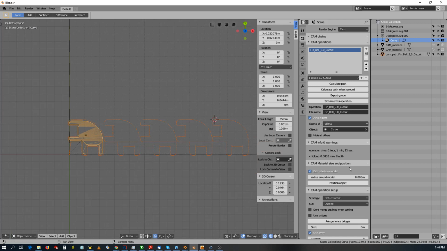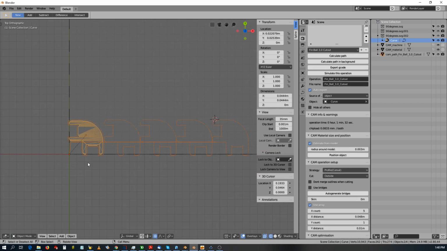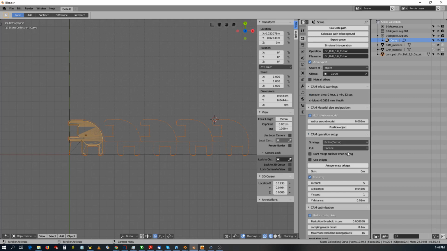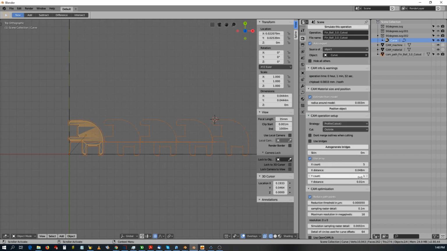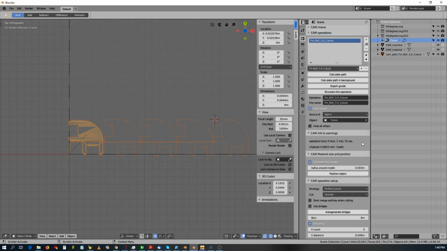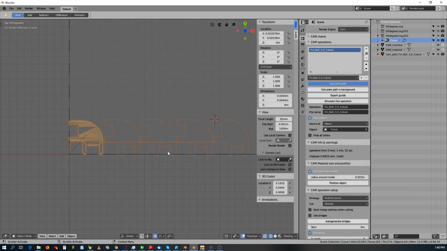So if I want a bipolar array, so X and Y array, then I could use, let's see, 2 and 0.48. Excuse me. Oops. And so let's calculate the path again.